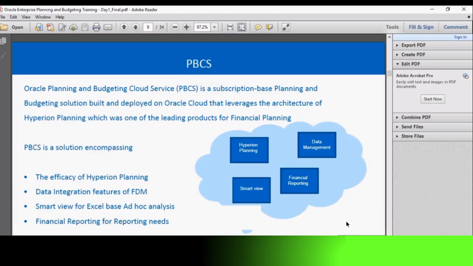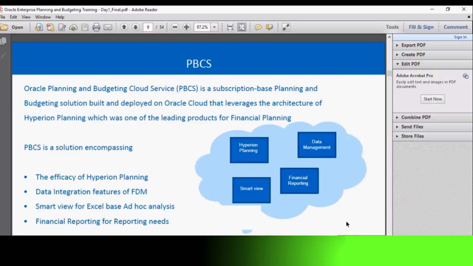So Oracle Planning and Budgeting Cloud Service is a cloud application, basically a subscription-based planning application, which is built on Oracle Cloud. To put it in simple words, it is a cloud version of the basic on-premise Hyperion Planning application. The difference between on-premise Hyperion Planning and PBCS is that PBCS has a simplified interface, easy to navigate, and the most important piece is that for PBCS, there is no infrastructure maintenance. Everything is handled by Oracle. Also, we will not be able to access the backend space through PBCS.